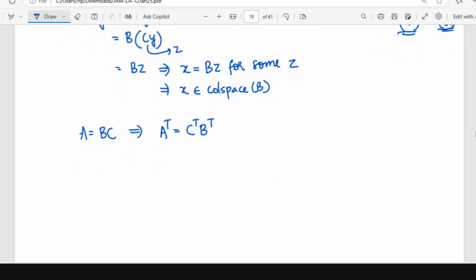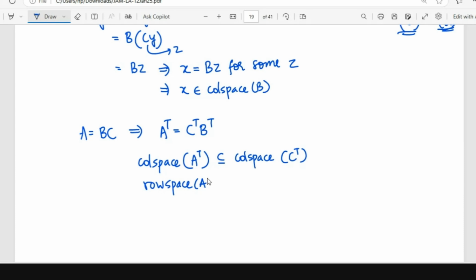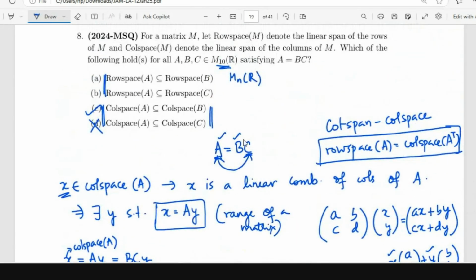And with what we just proved, column space of A transpose is contained in column space of C transpose. But column space of A transpose is row space of A, and column space of C transpose is row space of C. So the row space relation is this. This is not there.